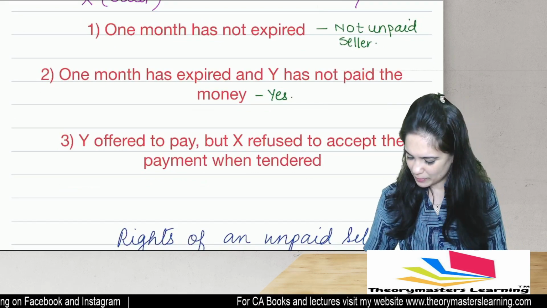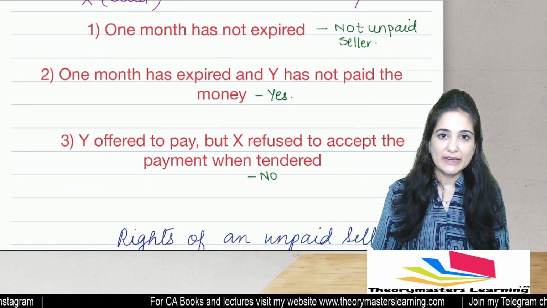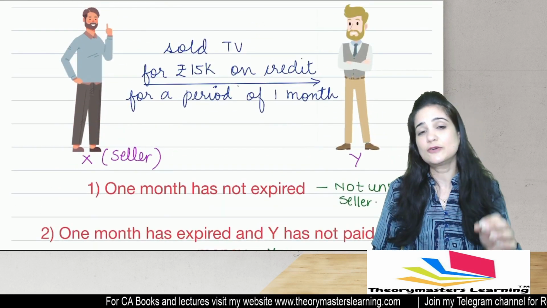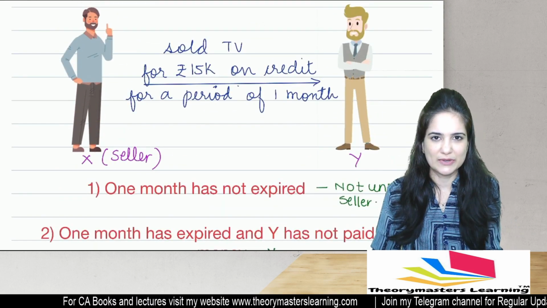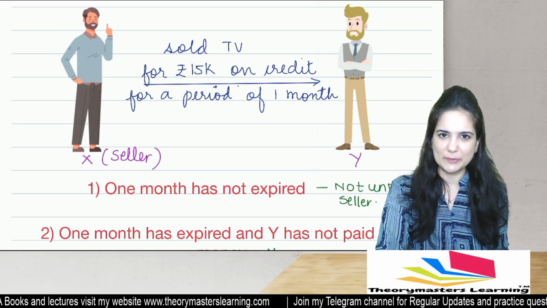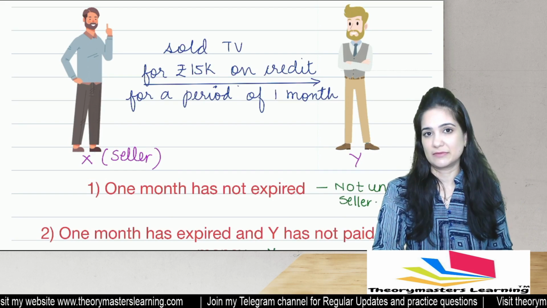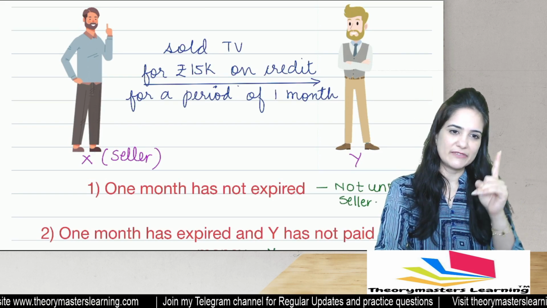He's not unpaid. No, because Y offered, right? So does it mean that Y need not offer the money again? Yes, he need not offer, but he will have to pay for it. No. You cannot say, I offered, but you did not accept the money. Now I will not pay. That is not possible. So Y need not offer again, but he will have to pay money when X demands.